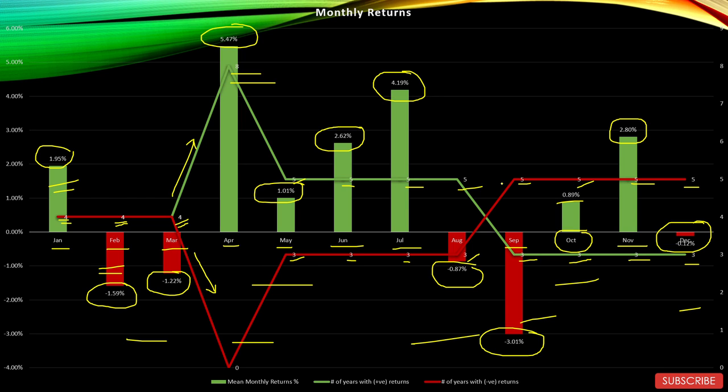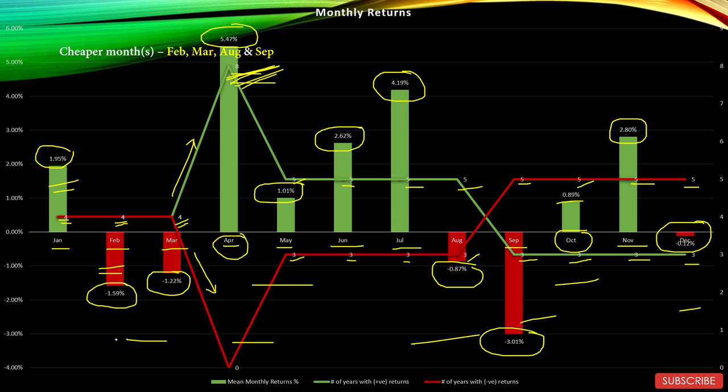So the monthly graph as well, nothing much to celebrate apart from one fact that April has given positive returns 100% of the times, 8 out of 8 years, for this sector. Let's see the key takeaways.